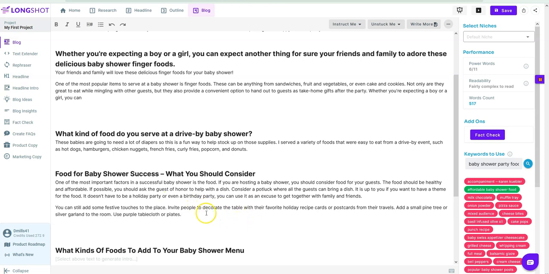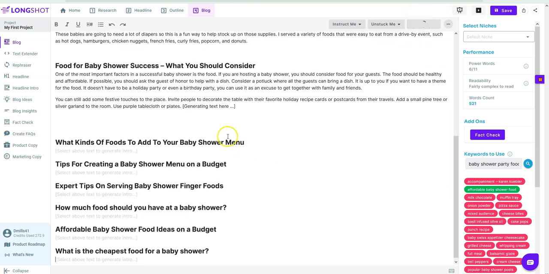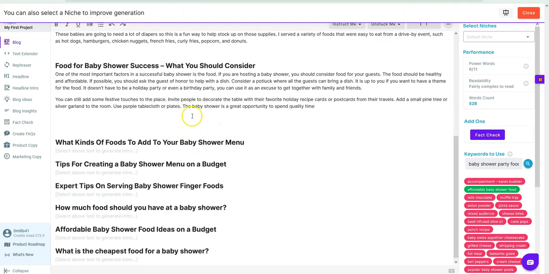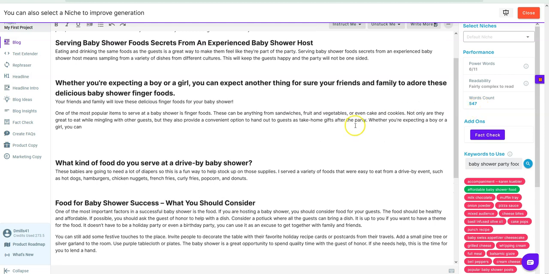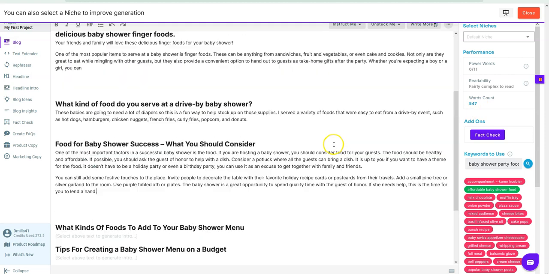If you're not done and you want the paragraph right here to be longer, you just keep your cursor right here and you can say write more. They have a write more button right here, and it's just going to continue writing. It's going to take the characters up here and just continue writing for you. So super cool. We already have 550 words right here, and it just keeps going.